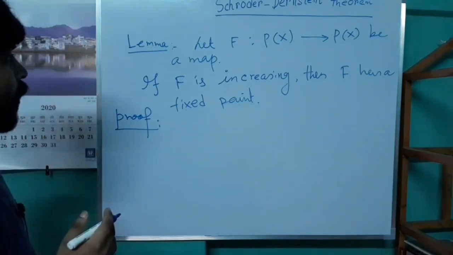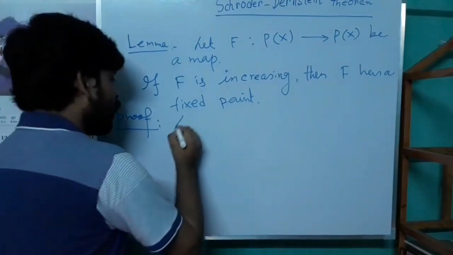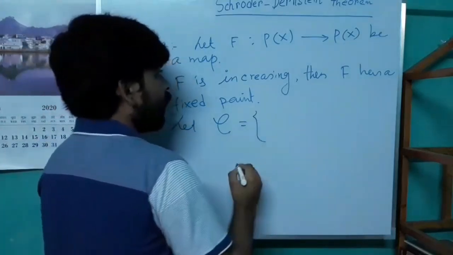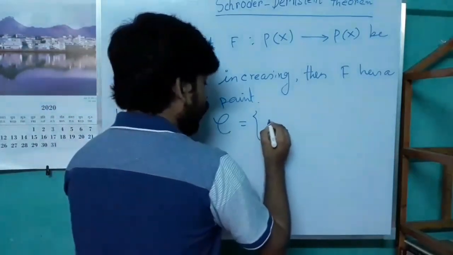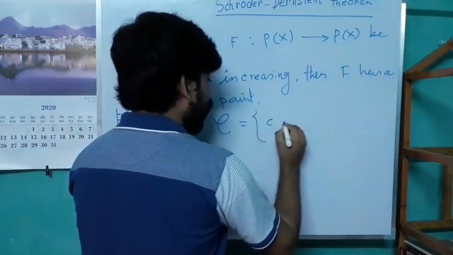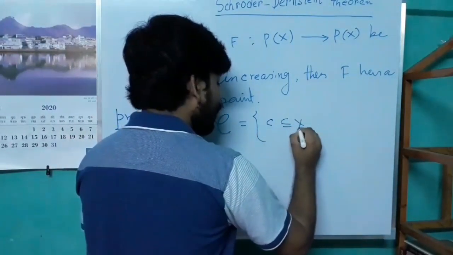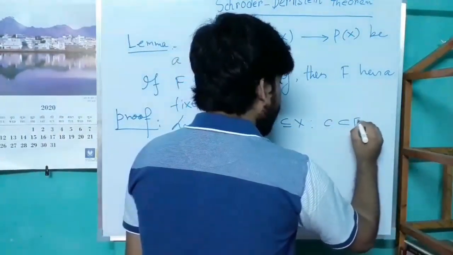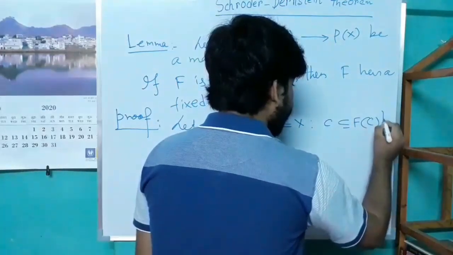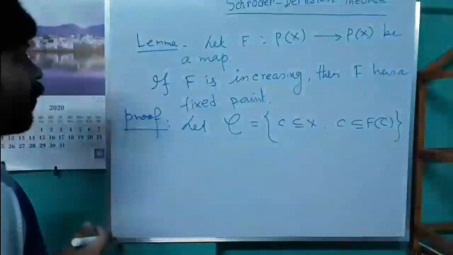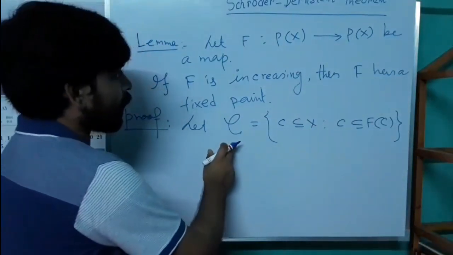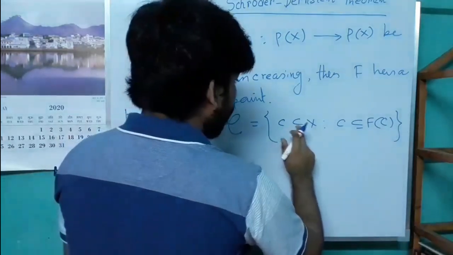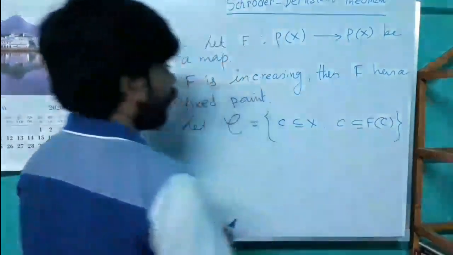So let us construct a class of sets. Let script C denote the following sets. We take all subsets C of X such that C is a subset of F(C). So script C is the collection of all subsets of X such that C is a subset of F(C).